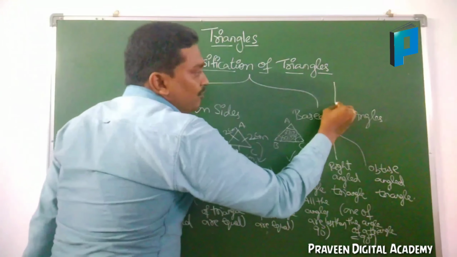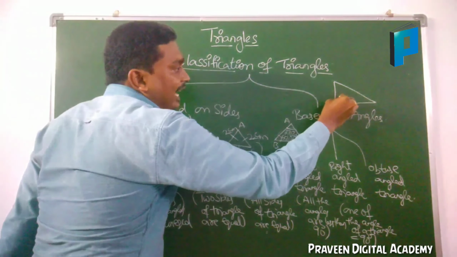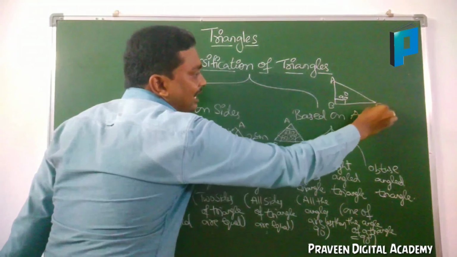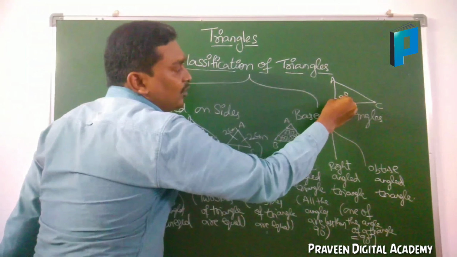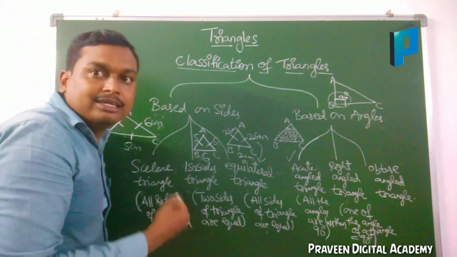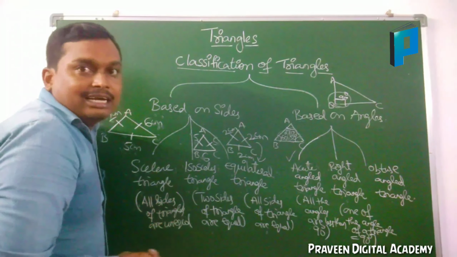For example, if you are having a triangle ABC and here angle B is equal to 90. One angle should be 90. Then such type of triangle is called a right angle triangle.